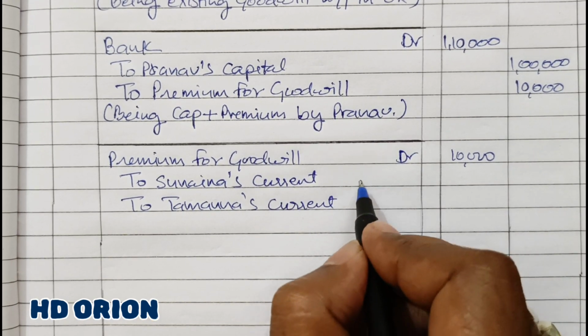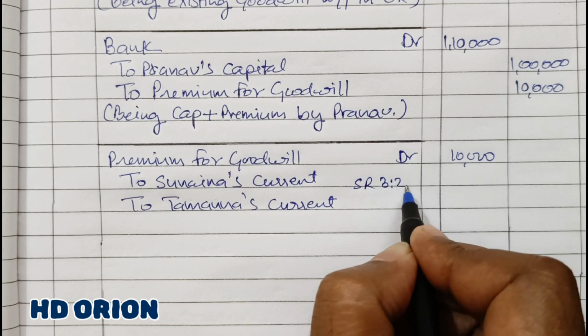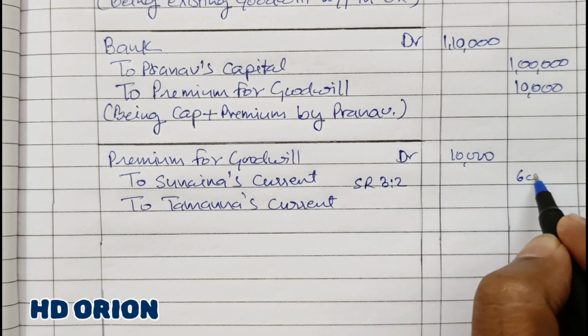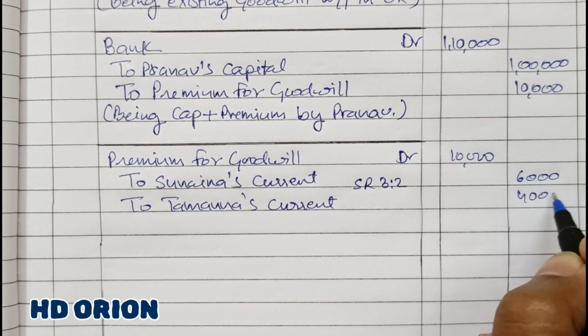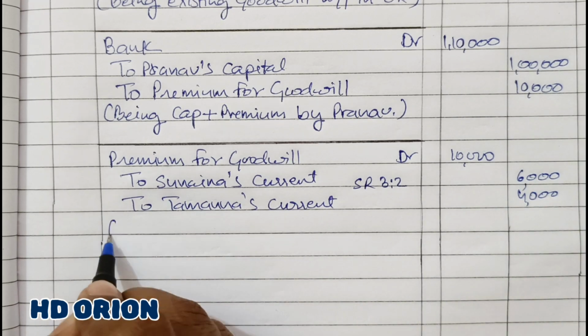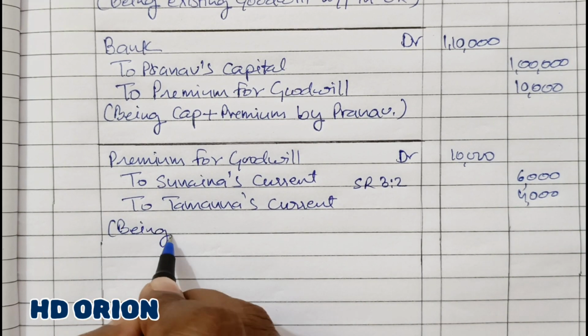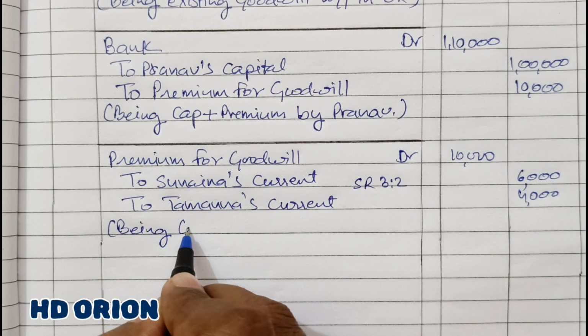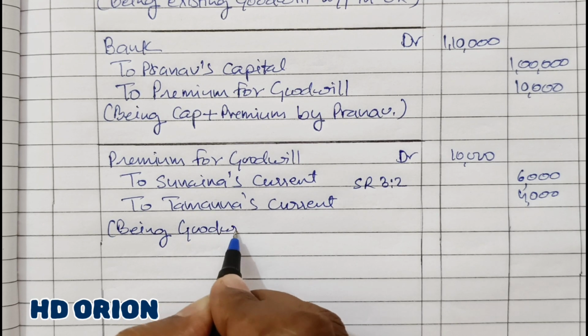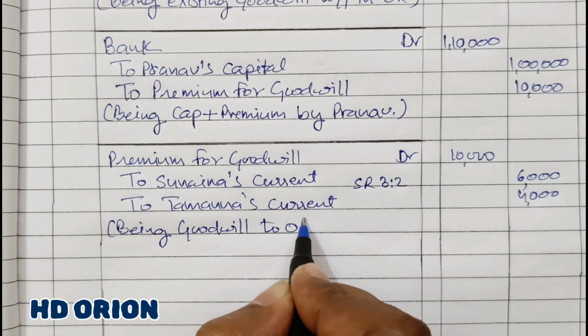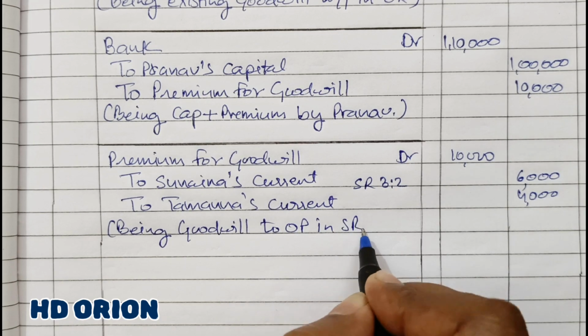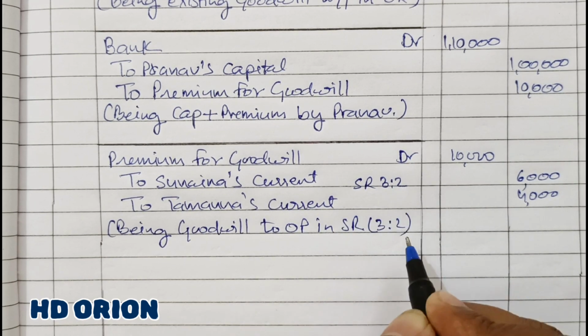And their sacrificing ratio is also 3:2. So 10,000 broken in 3:2 is 6,000 rupees and 4,000 rupees. Being goodwill or premium distributed to two old partners in sacrificing ratio, which is 3:2.